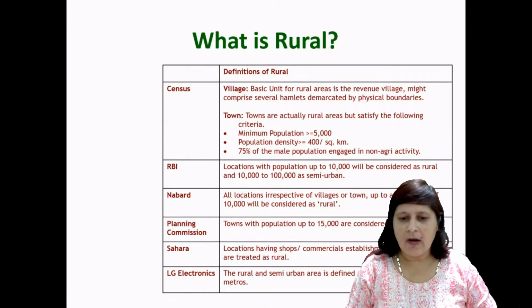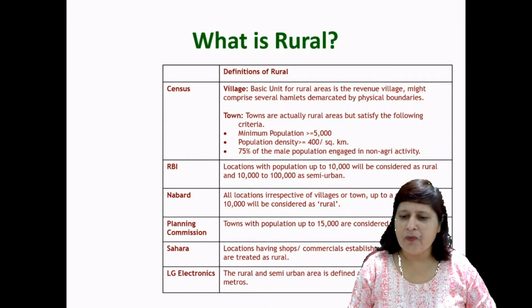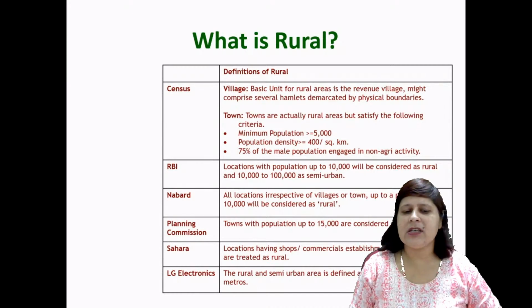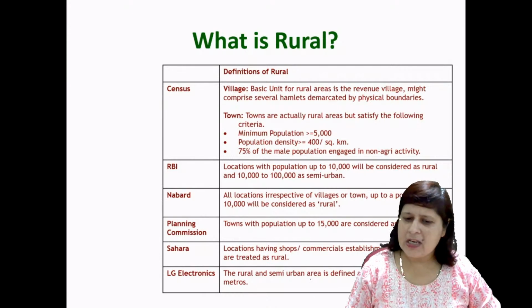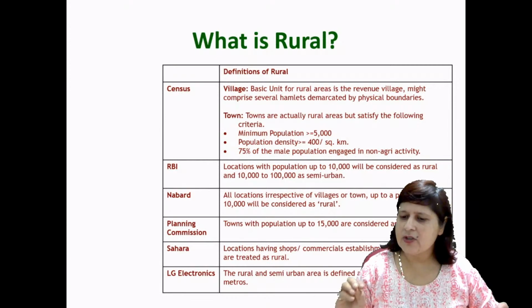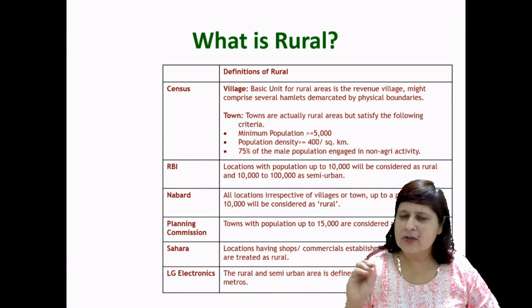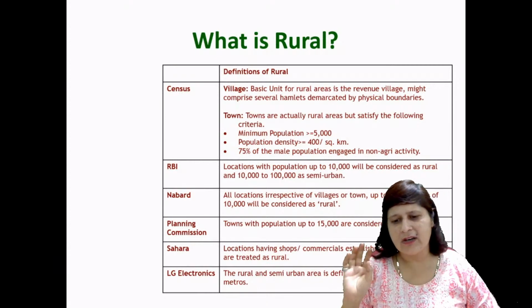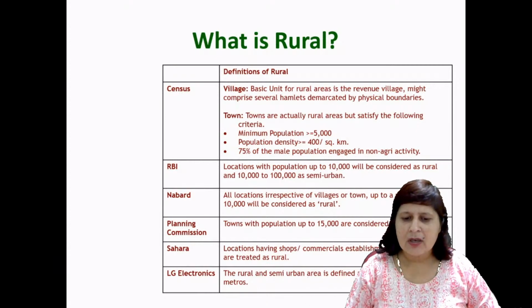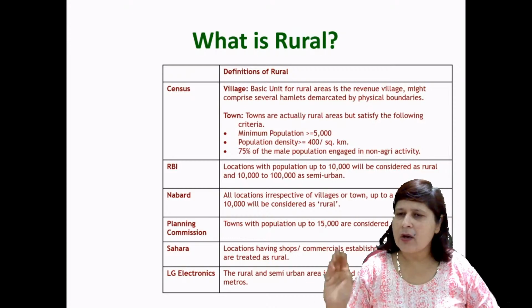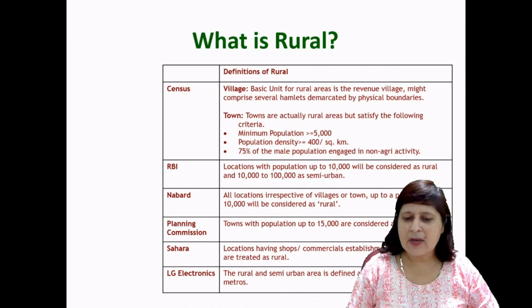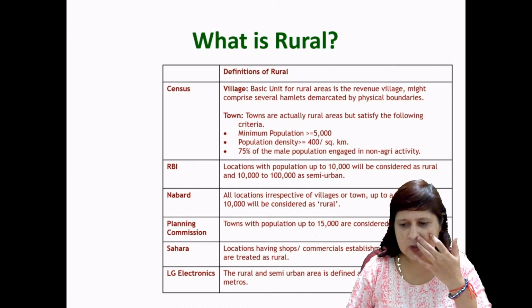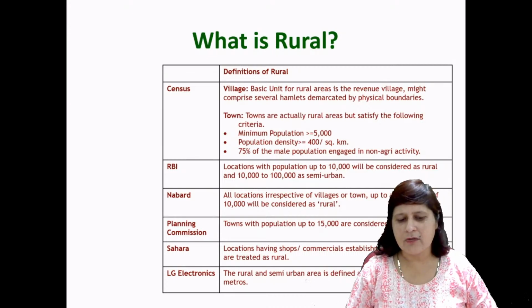According to NABARD, all locations irrespective of village or town, up to a population of 10,000, will be considered as rural. So according to NABARD, irrespective of whether it is a village or a town, if the population is up to 10,000, then it will be considered as rural. Planning Commission, towns with population up to 15,000 will be considered as rural. Okay. Sahara, locations having shops and commercial establishments up to 10,000 are treated as rural, right?